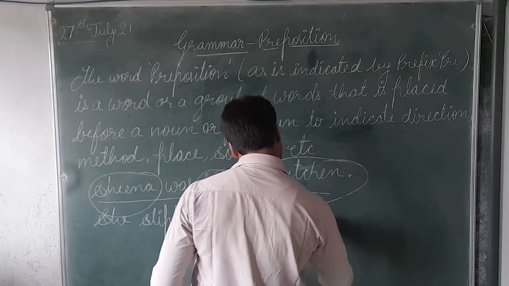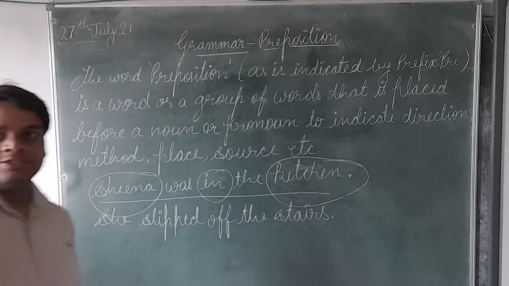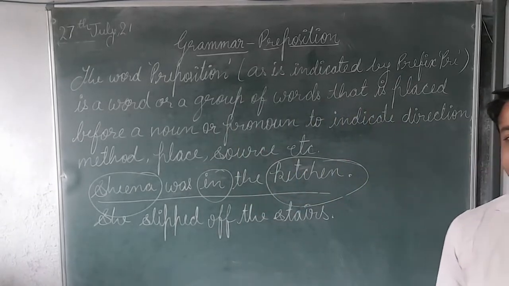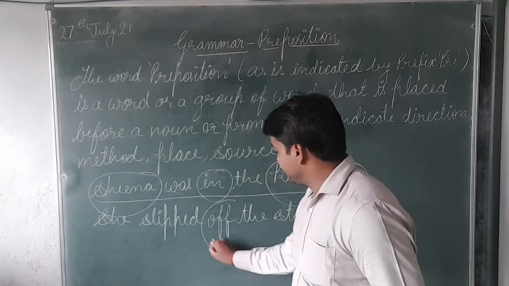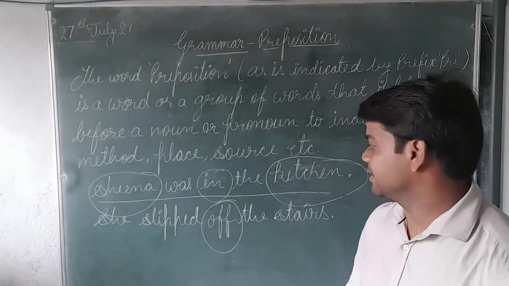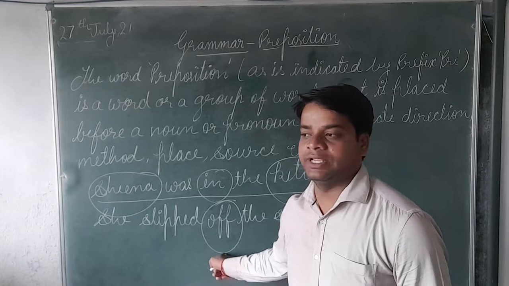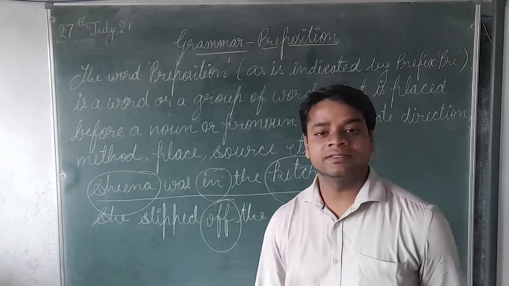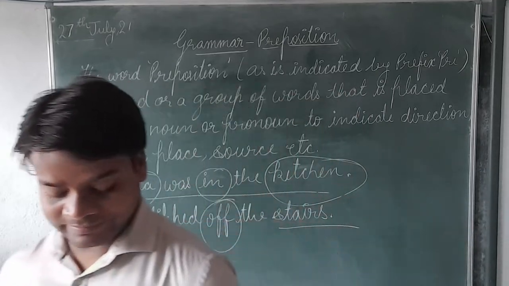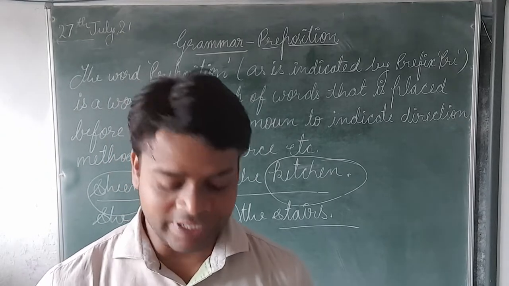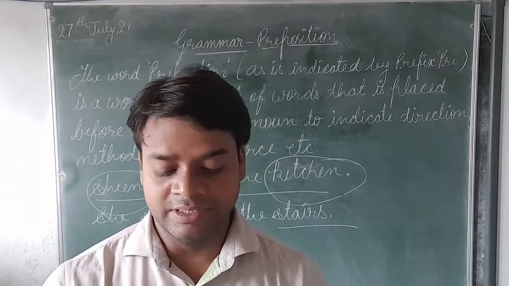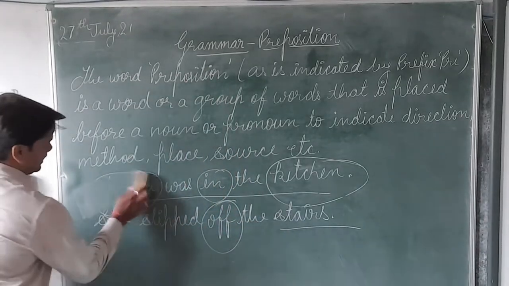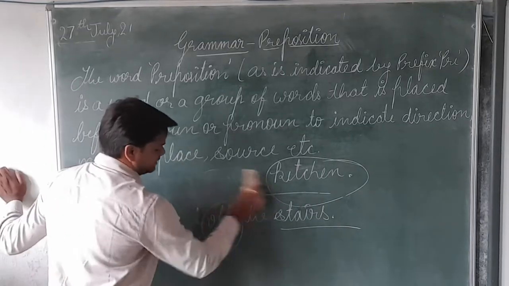Stairs. So now in this sentence, can you tell me where is the preposition? Very good. And can you tell me that this preposition is showing the relationship between stairs and she, a noun and a pronoun? Now I think you got my point. So let's see some more examples of that.